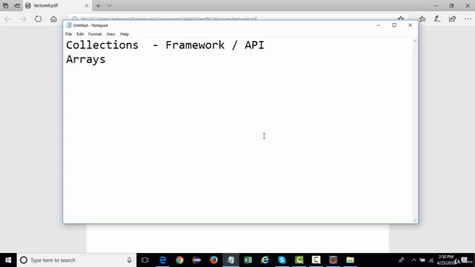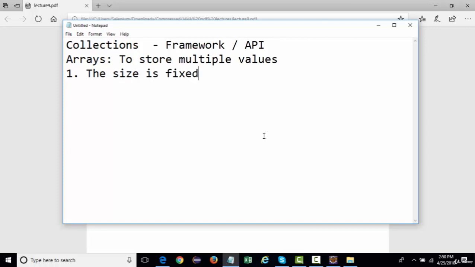Arrays are used to store multiple values, and there were some drawbacks related to arrays, as in the size of an array is fixed. While defining an array, you need to define its size as well, and that remains constant.